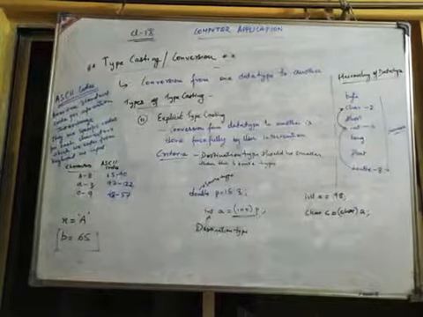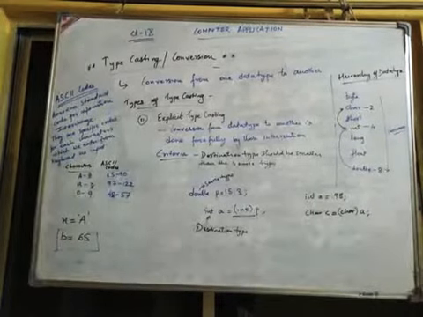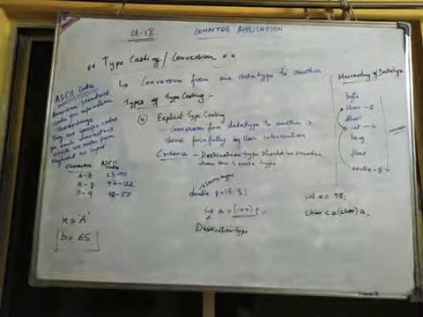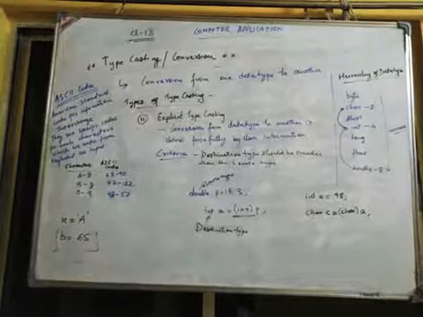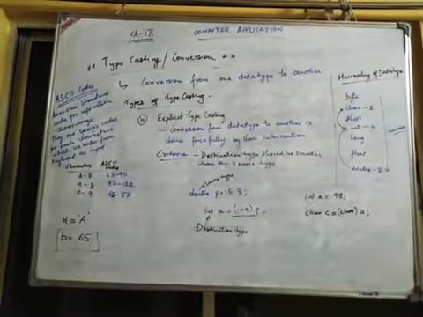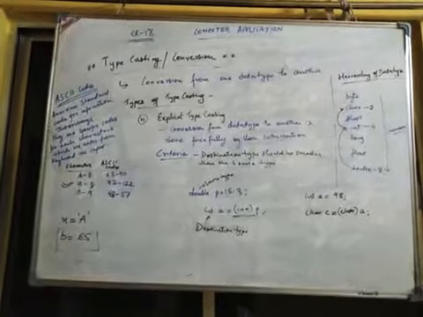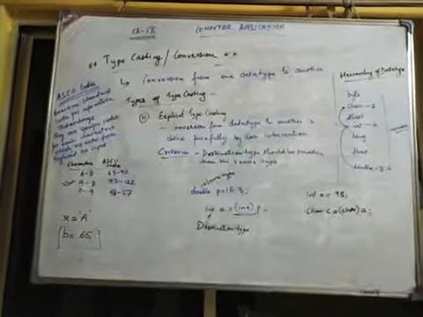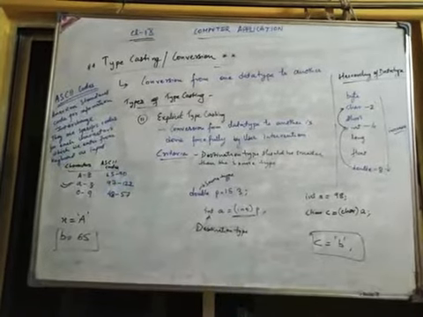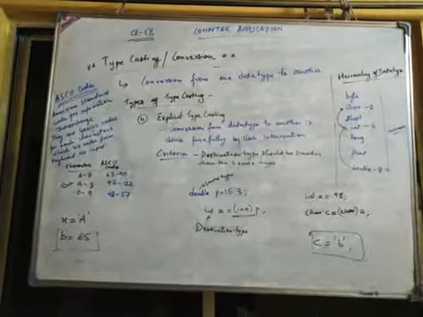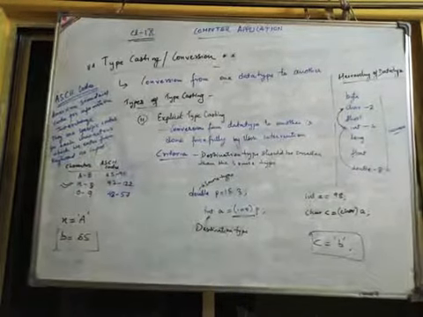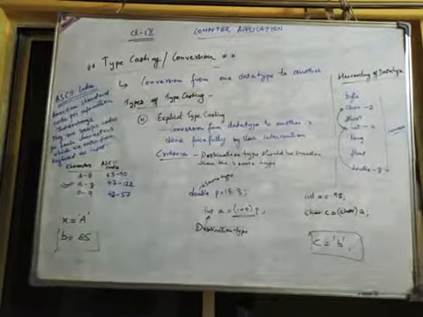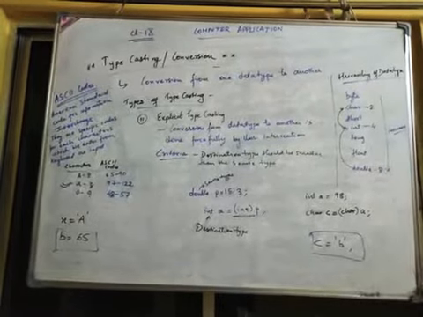If you have 98 stored in the memory location of a, what will be stored in c? The ASCII value 98. Which character has ASCII value 98? As we know, small a has ASCII value 97, so 98 will be small b. So in c, b will be stored. In this memory location of c, small b will be there. Since c is a character variable, it will not store an integer value. It will convert into character and store it. Clear? Understood? So this is the second type of typecasting known as explicit typecasting.